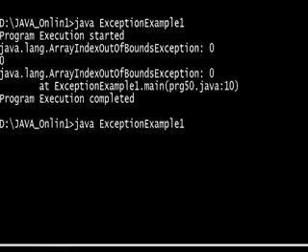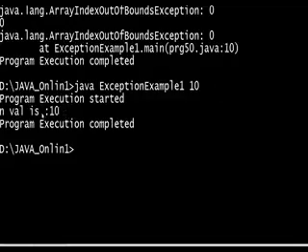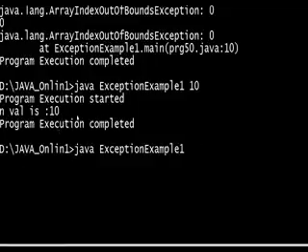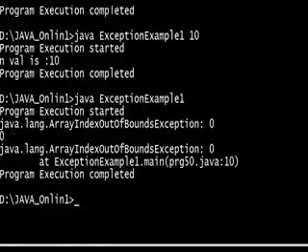If I pass 10, this is the normal flow of execution. Only the try block will be executed. See this. If we do not pass it, the catch block is executing. What is this? e means it provides this information: java.lang.ArrayIndexOutOfBoundsException and 0. The exception name plus why that exception is coming.